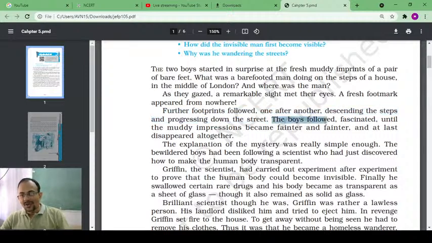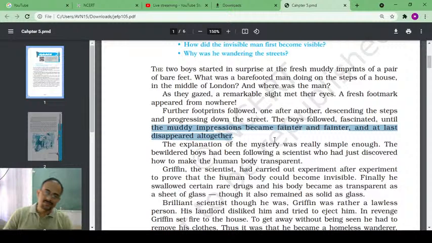The boys followed, fascinated, until the muddy impressions became fainter and fainter, and at last disappeared altogether. The two boys were following.